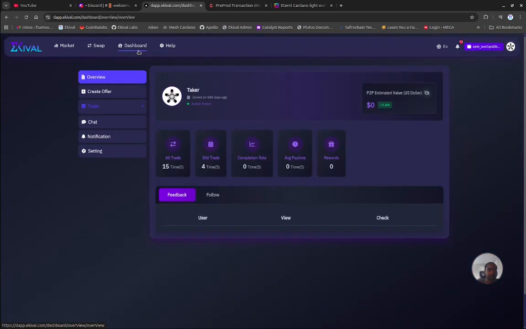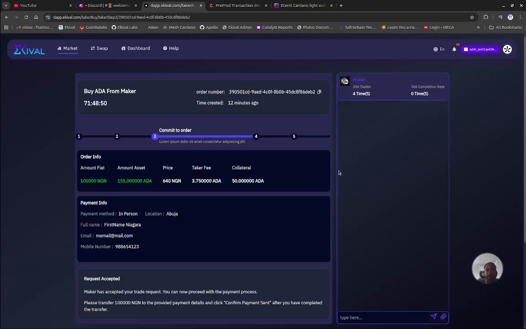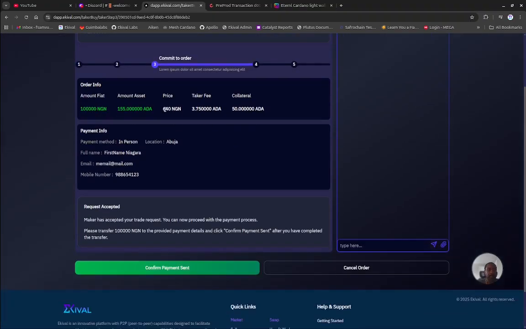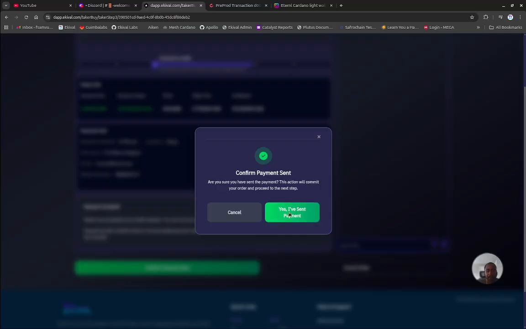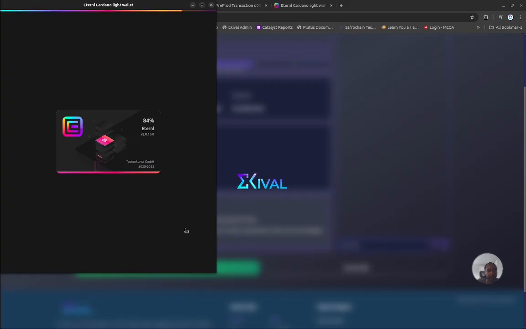So once you go into your dashboard, trade, my orders, seeing that the maker accepted trade request, which is the one for which we'll now be providing funds. So the maker accepted. Now we have to go and commit to the order. So basically now we have to commit to it, which means we will be engaging ourselves into this transaction. So we commit to the order.